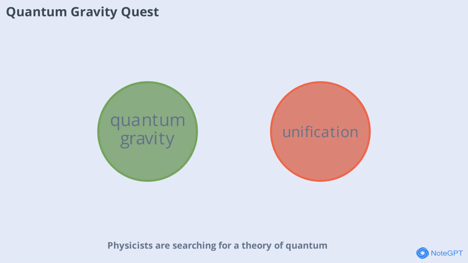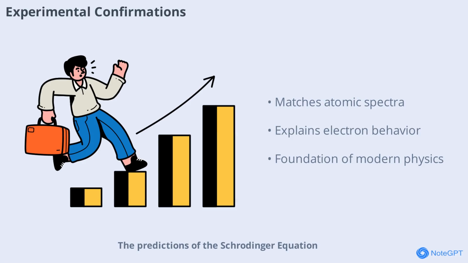Physicists are searching for a theory of quantum gravity that unites quantum mechanics with general relativity. The Schrödinger equation is a key stepping stone, but a complete theory remains elusive. Research in this area could unlock new insights into black holes, the early universe, and the fundamental nature of space and time.